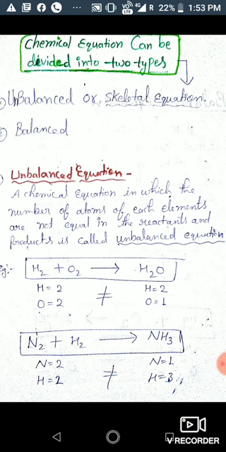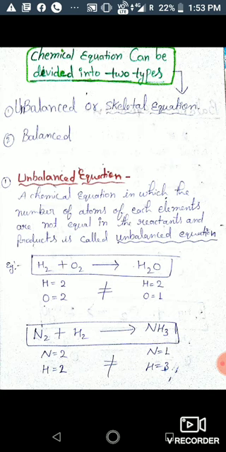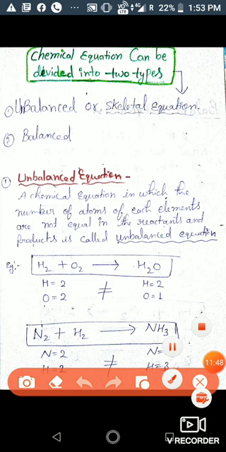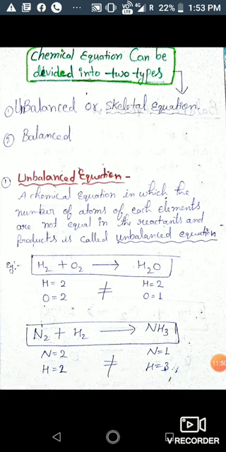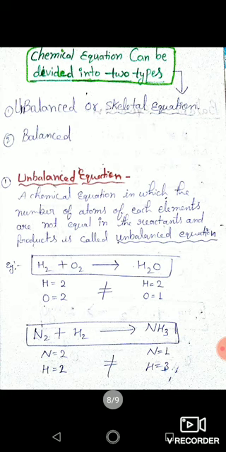Another example is when nitrogen reacts with hydrogen, it will give ammonia NH3. So the number of nitrogen atoms in reactant side is 2, but in product side the number of nitrogen atoms is 1, and the number of hydrogen atoms in reactant side is 2, but the number of hydrogen atoms in product side is 3. So this is also an unbalanced equation.